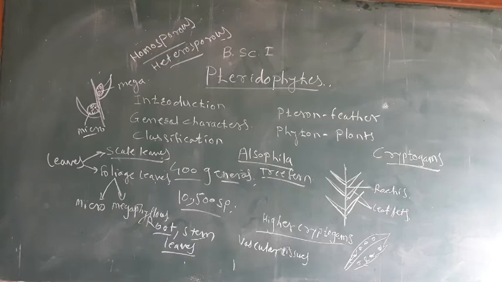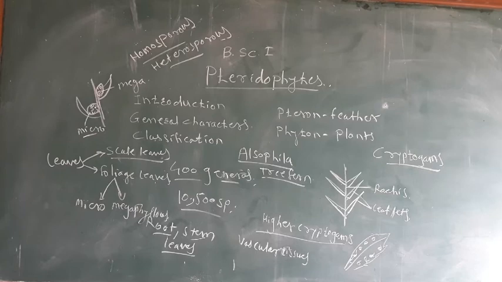The development of sporangia in pteridophytes is variable, and on the basis of the development of sporangia, pteridophytes can be divided into two types, that is eusporangiate pteridophytes and leptosporangiate pteridophytes.